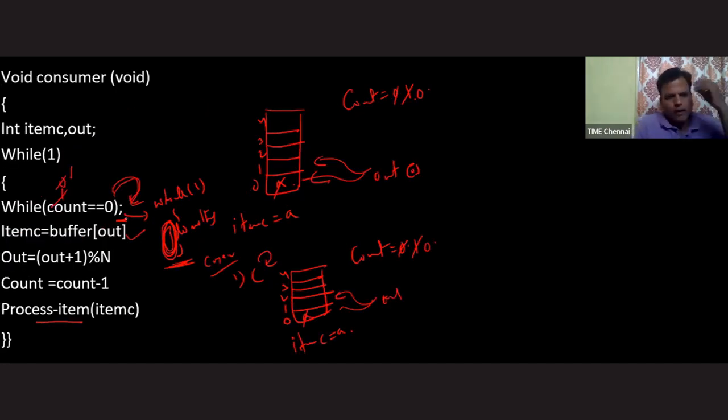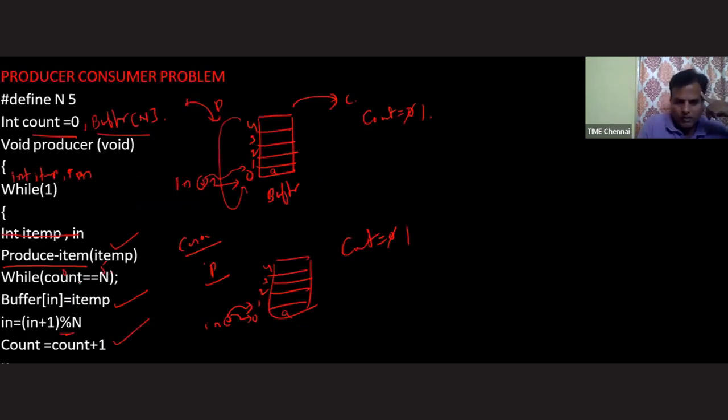The consumer comes and compares this. The count value is 5. Is 5 equal to 0? The answer is no. So it consumes the first element and decreases the count value. Once the count becomes 4, this condition becomes false. Now the producer will come to the 6th slot and keep the item.